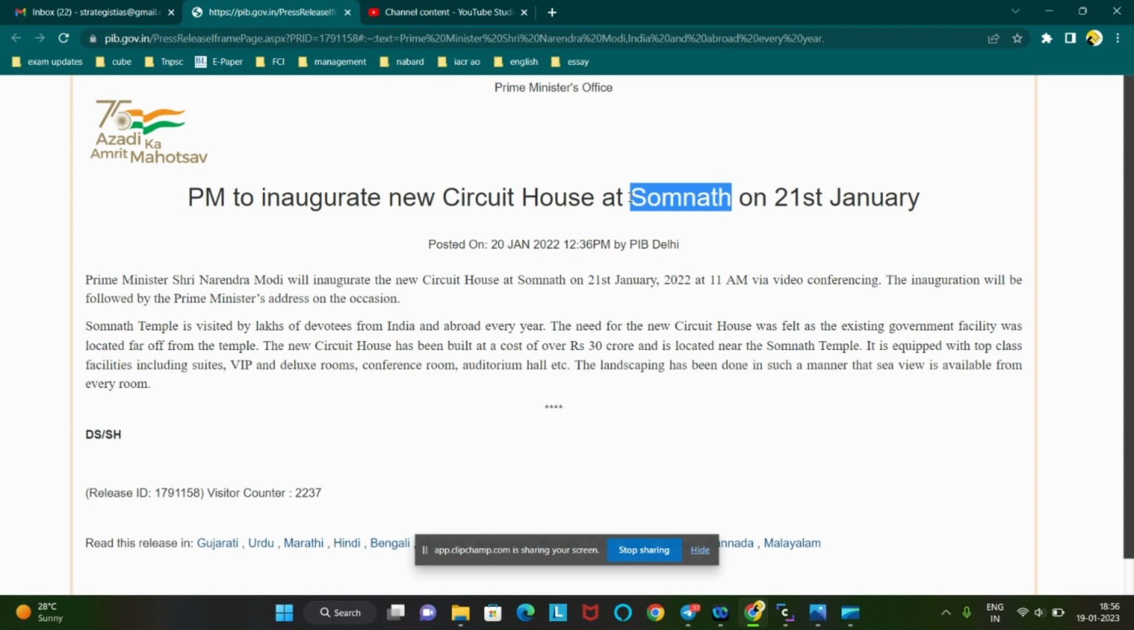When we have these things in our mind and we come across such news, we should find such keywords. In this news we have seen that Somnath is mentioned, so we know that it is a temple name. Now let's see inside the news. Prime Minister Narendra Modi will inaugurate the new circuit house. Okay, these things are not important. Temple is visited, this data is not important. And the government facility was located. A new circuit house has been built at the cost. These things will not come in the prelims exam.